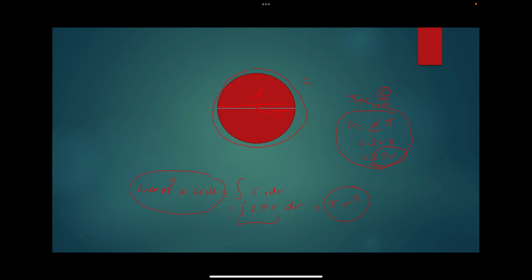Just to remind you, pi is the division of the circumference of a circle by its diameter.